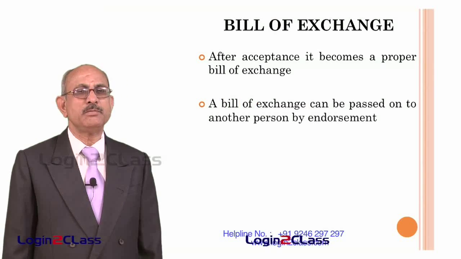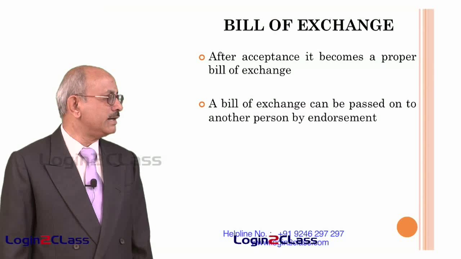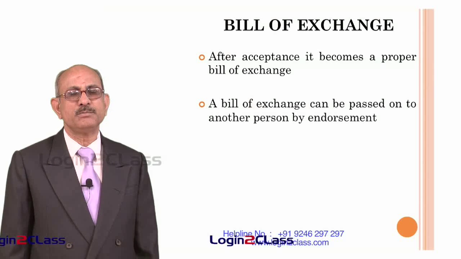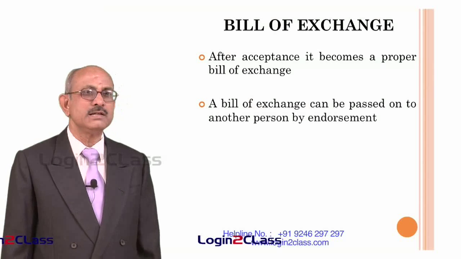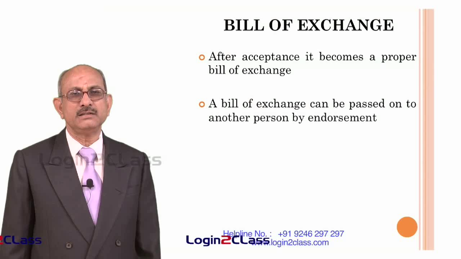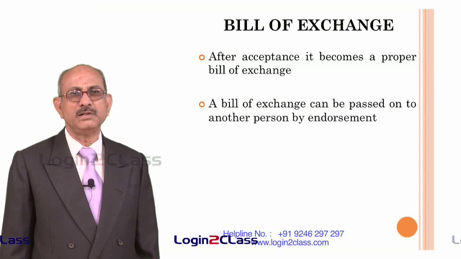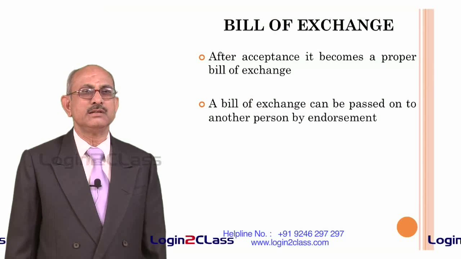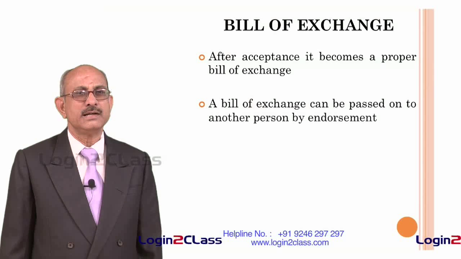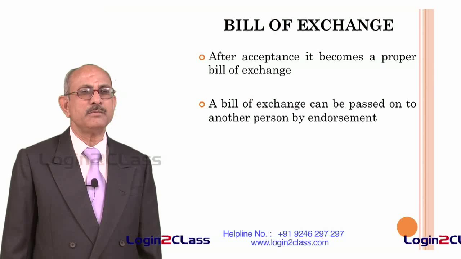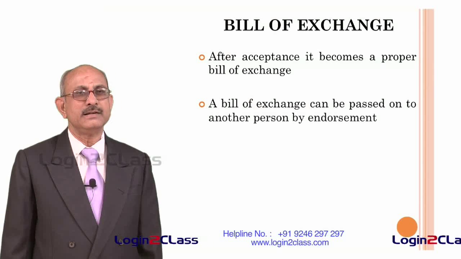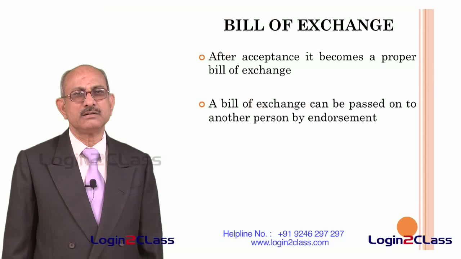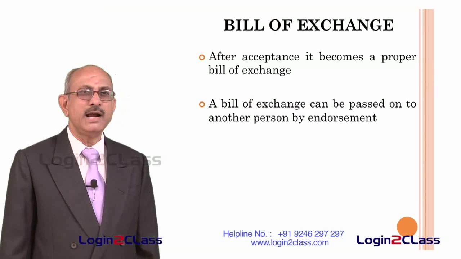A bill of exchange can be passed on to another person by endorsement. What is the meaning of endorsement? Endorsement means transfer of the property in the bill of exchange by signing on the face of the bill of exchange or on the reverse of the bill of exchange. That is called endorsement. So, once the person in whose favor the bill is drawn signs it on the back of it and makes it payable to somebody else, in which case he is transferring the bill of exchange to another person, that is called transfer by endorsement and delivery.